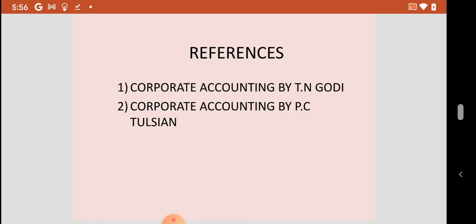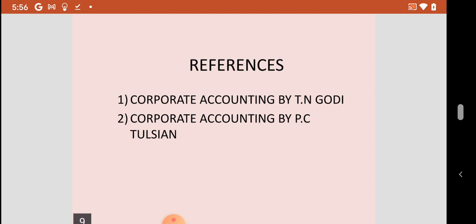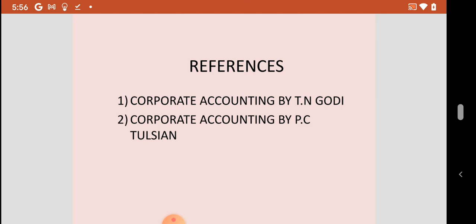You can refer to the textbook Corporate Accounting by Dr. T.N. Godi, and also Corporate Accounting by P.C. Tulsian, and other reference books as per the university syllabus.